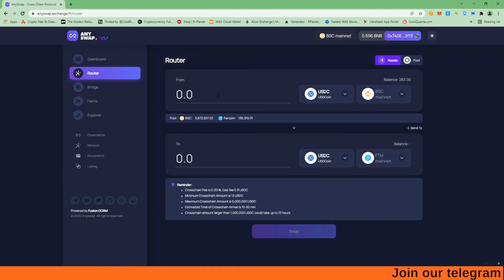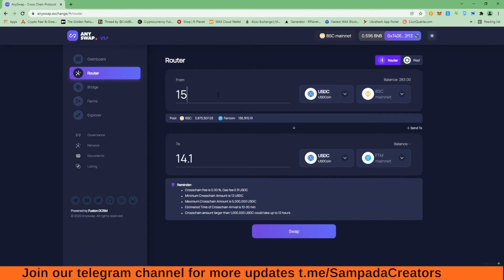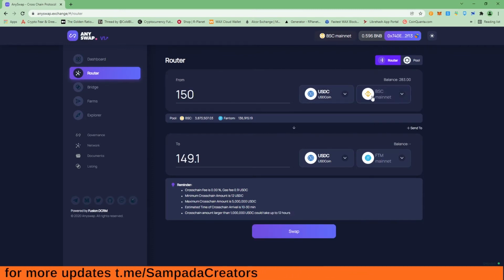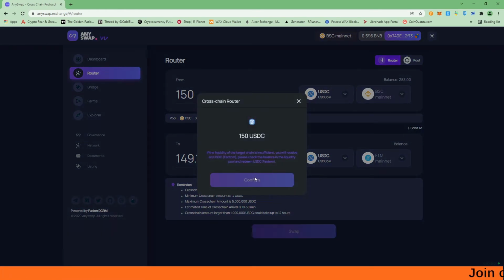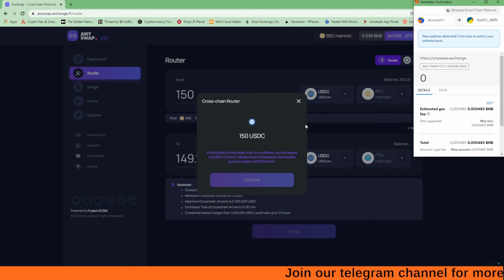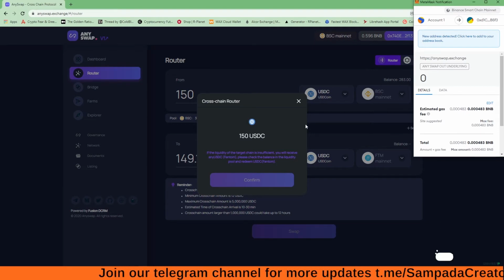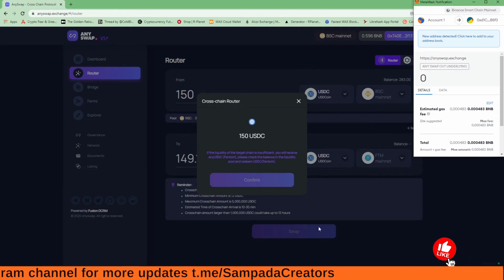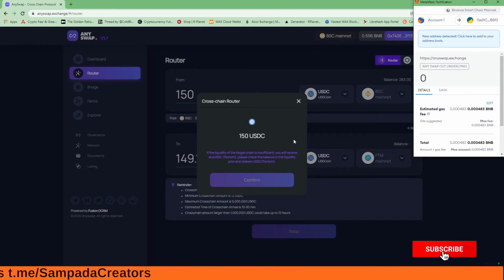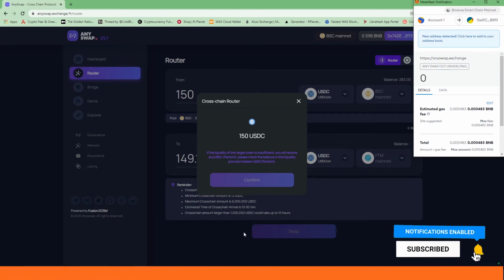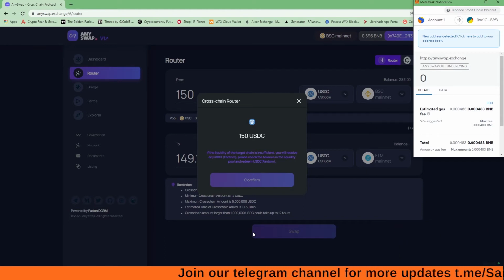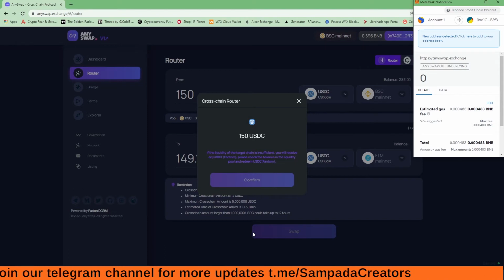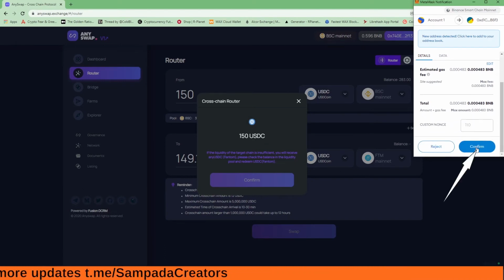So what I have to do, I have $283. So I will transfer around 150 USDC from BSC to Phantom mainnet. So I click on this swap and I will confirm this swap, right? I have already done a transfer from BSC to Phantom, so that's why I got the option of swap. But if you're using it for the first time, you will first get an option to approve the swap, right? So first you have to approve it. When it is approved, then you will get this option of swap, right? So I will confirm now.